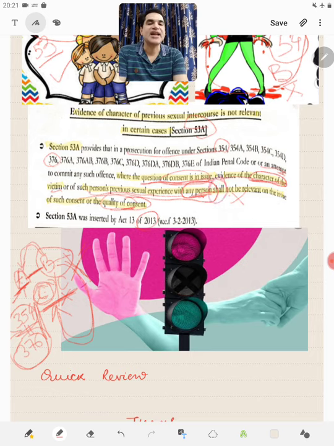And the word here is shall. So it is not discretion upon the court, rather it is mandatory on the court. So shall not be relevant.